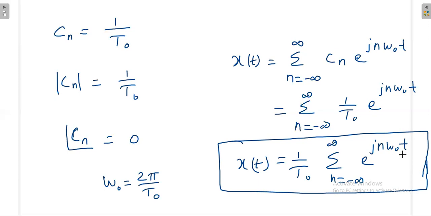So omega naught you can also replace with 2 pi by T naught. Okay, so we are getting Cn is equal to 1 by T naught. The same problem can be solved in a different manner, so that we'll try now. Other method, same problem with the other method. So what is that other method?